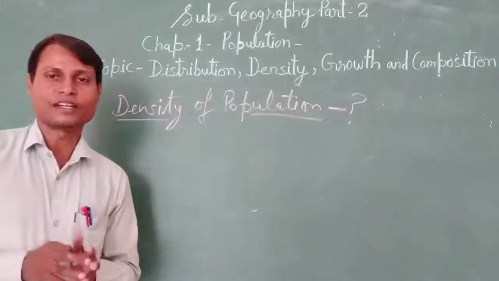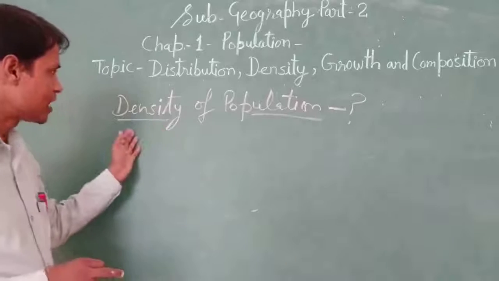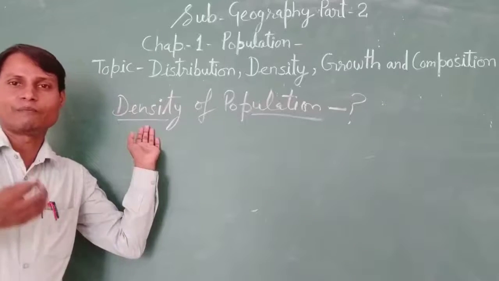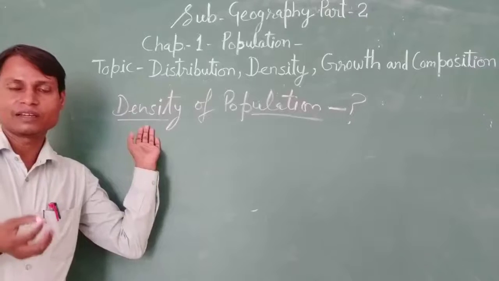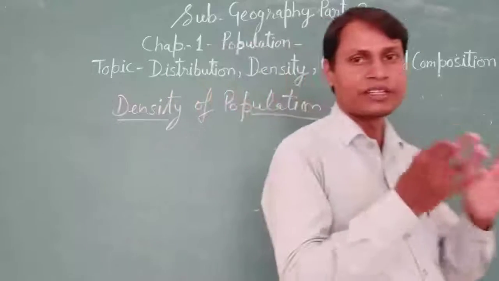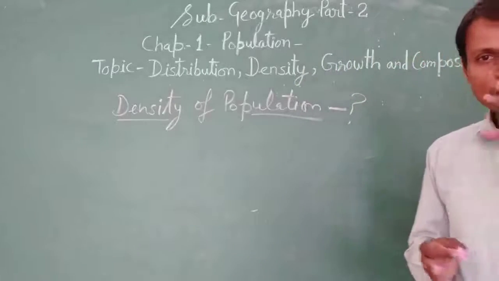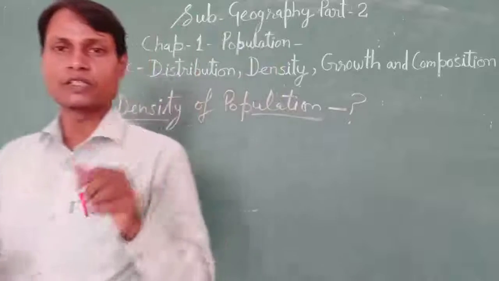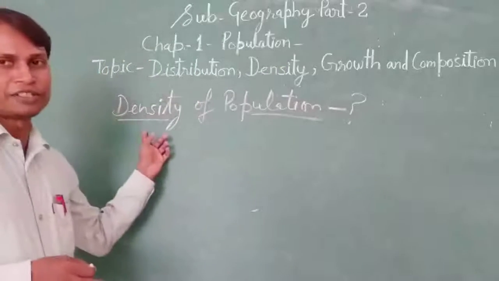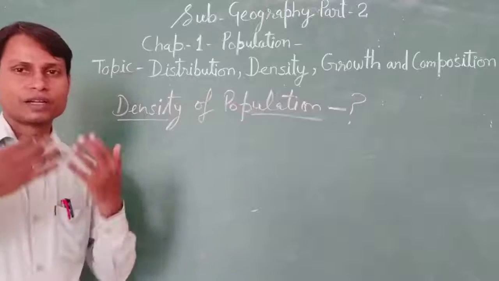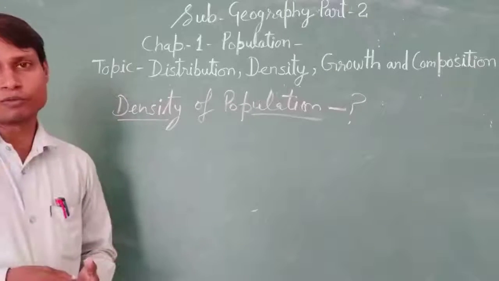These are 2 points of time. So once again we can define it. Density refers to the number of persons living per square kilometer area. This is the way of counting, the way of measuring the density of population.